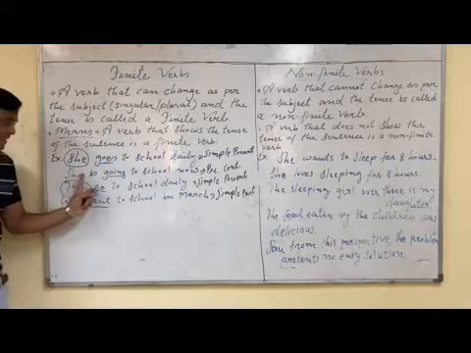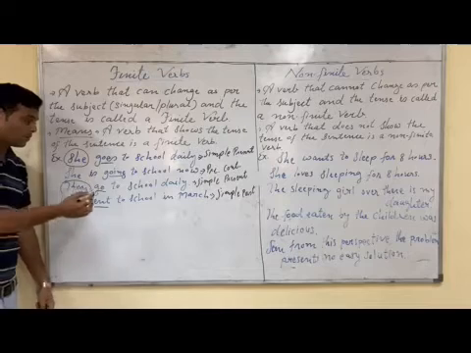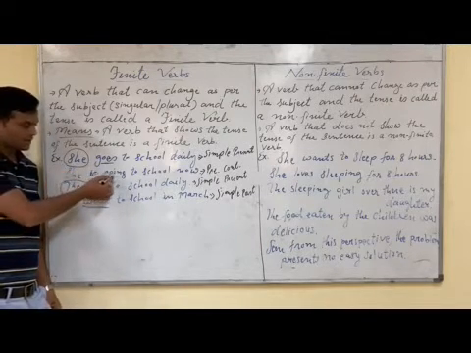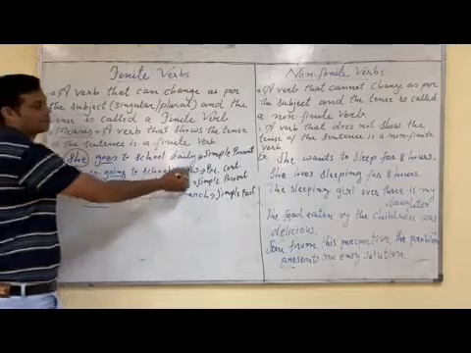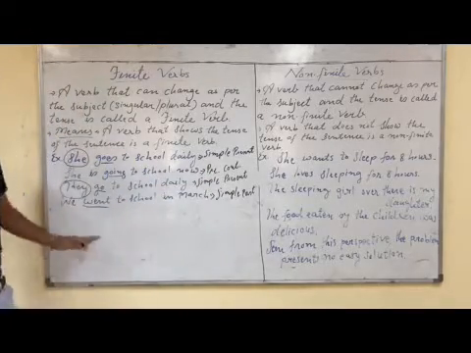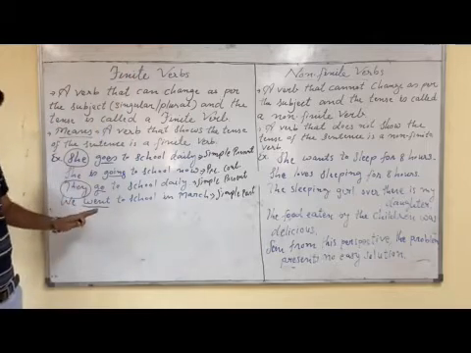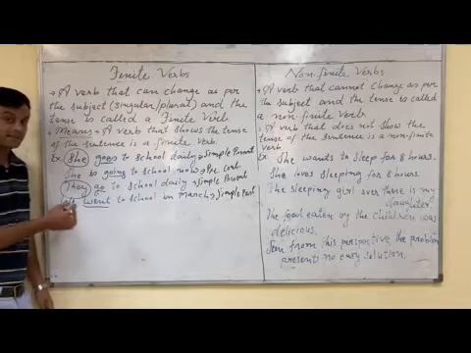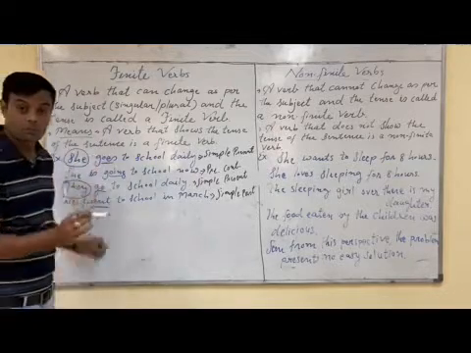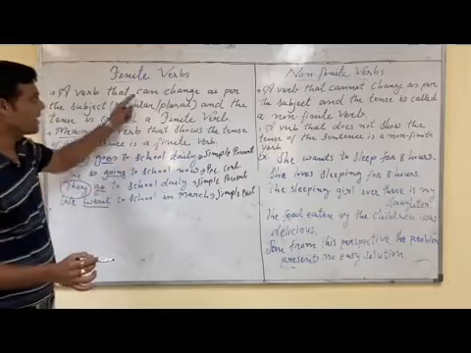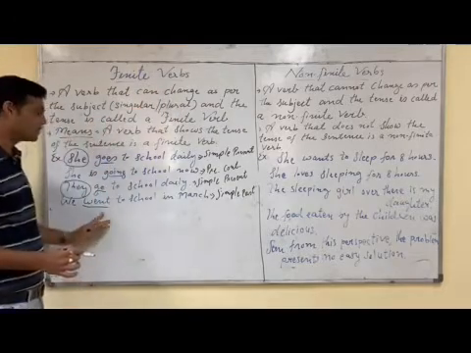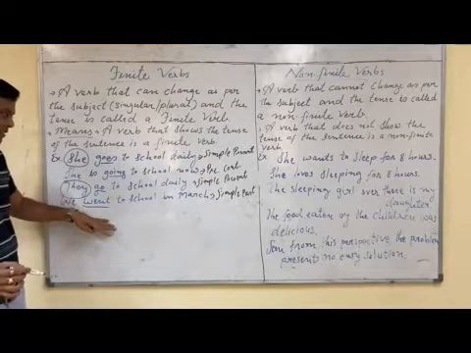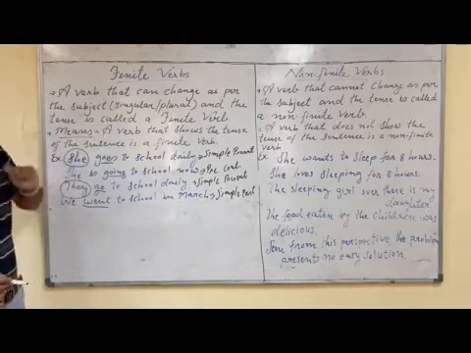Another example: she is going to school now. Here the verb is going. Is is also a verb, but this going shows the present continuous tense. So it is also a finite verb. The last sentence: she went to school in March. That went is the past form of the verb go. It means as per the tense, the form of the verb go has changed from go to went. That is why this verb is a finite verb.